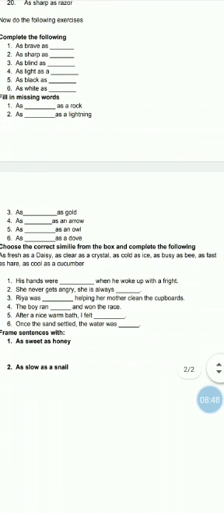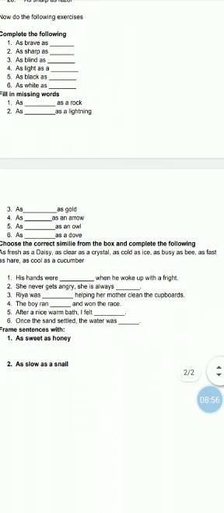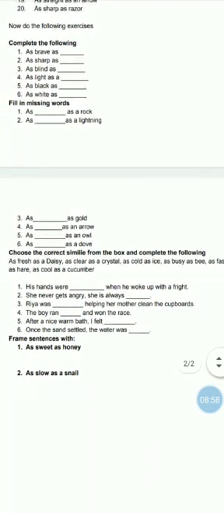Ria was as busy as bee helping her mother clean the cupboards. busy जैसे बी बिजी होता है, हाँ वैसे ही बिजी होके रिया ने अपनी मम्मी की हेल्प करी कबर्ड साफ करने में. The boy ran dash and won the race. The boy ran as fast as hair, जैसे खरगोश भागता है, as fast as hair the boy ran and he won the race.